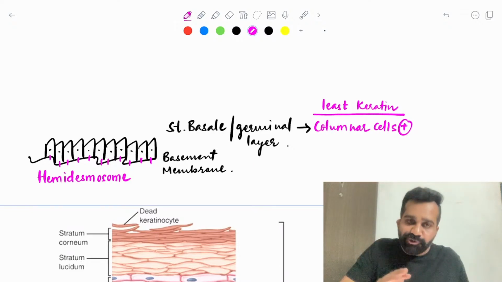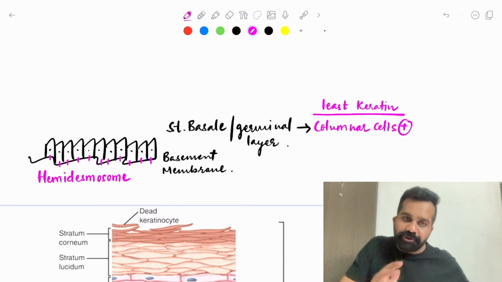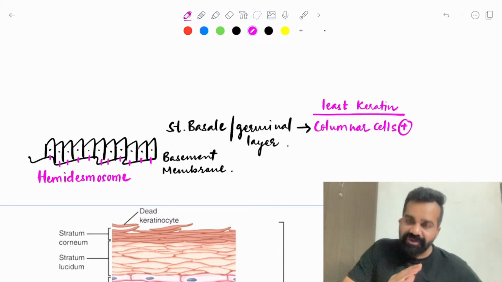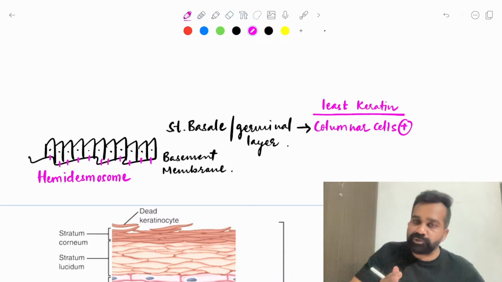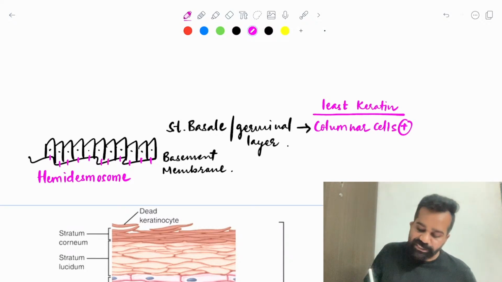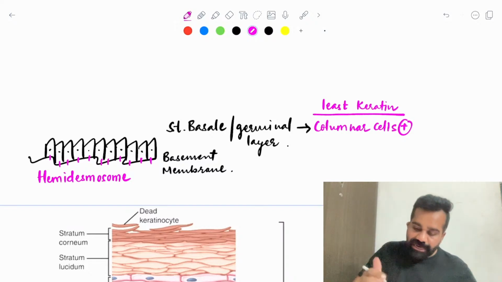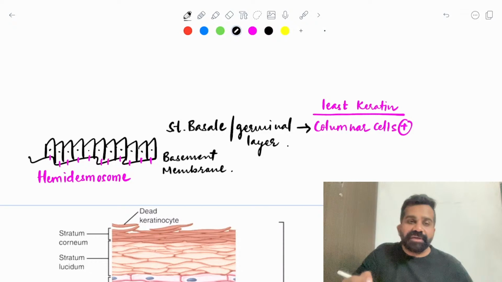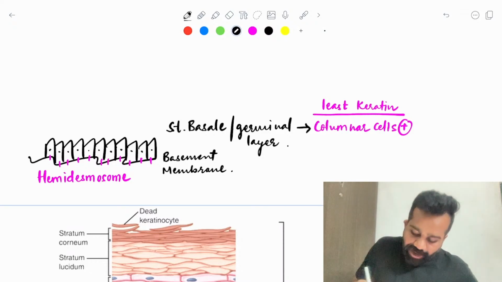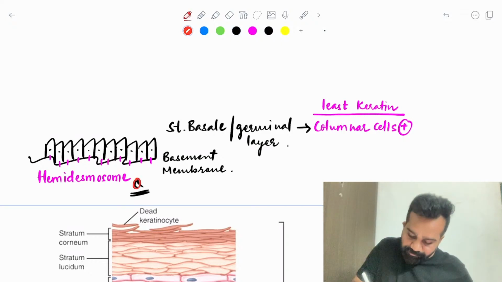This is a hemidesmosome. This is the main mistake students make. There is a difference between hemidesmosome and desmosome. The protein involved in attachment of the basement membrane to the basal keratinocyte is the hemidesmosome. Now tell me a disease in which antibody against hemidesmosome is produced. A very important MCQ.